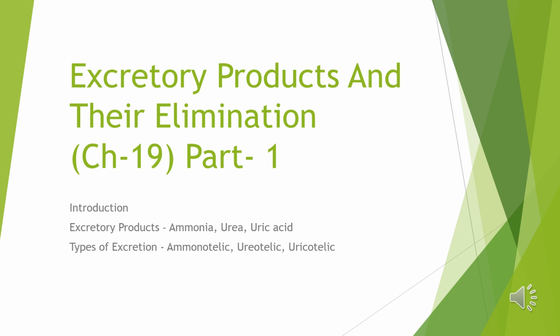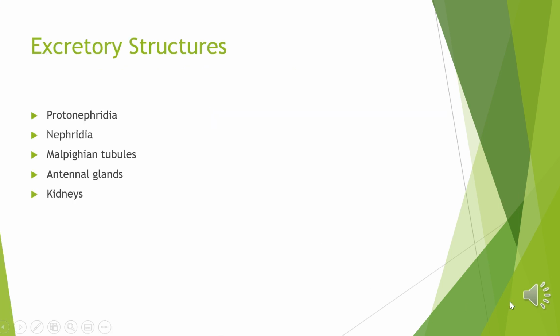Now we'll study next what animals. We'll do a survey of the animal kingdom and study the excretory structures which are present in them. In this slide, we'll study excretory structures which are present for the removal of excretory substances and nitrogenous waste and to maintain osmoregulation in the bodies of invertebrates and vertebrates. First of all, I'm starting with invertebrates. So protonephridia.